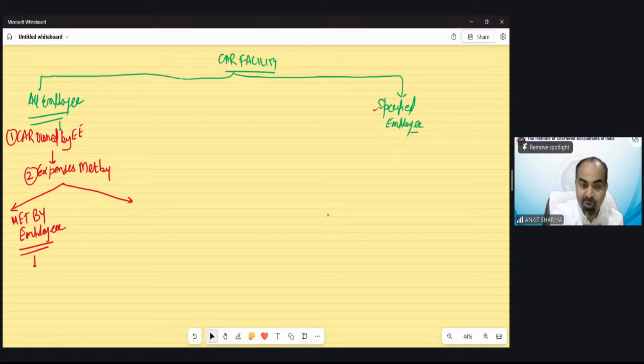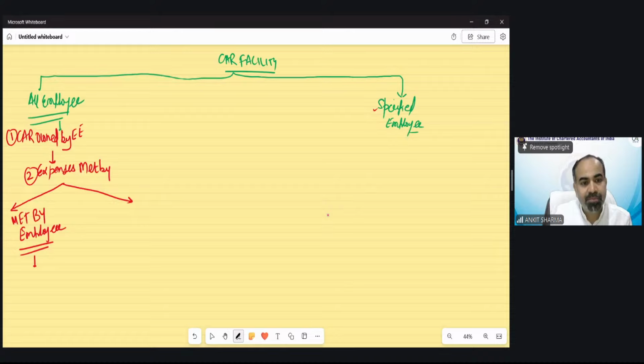If the car is owned by me and I am the one who makes the expenditure, the employer is not going to pay anything to me, does it fall in the definition of perquisite? Because the perquisite definition means your personal expenditure met by the employer. So has anything been met by the employer in this case? No. So the first case is technically not a perquisite.